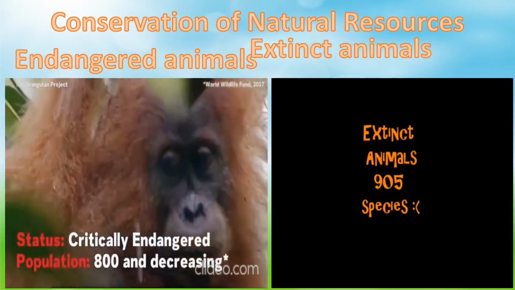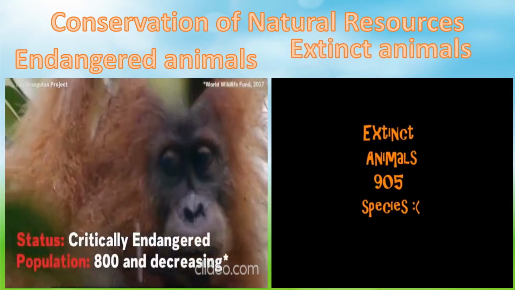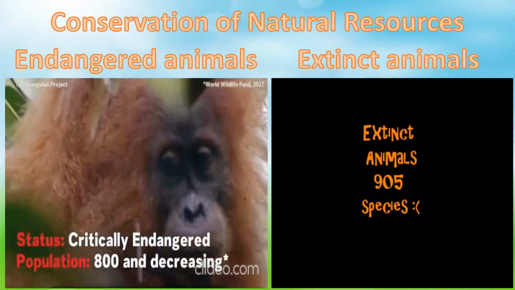Extinction of a particular animal or plant species means that a particular animal or plant is not alive anywhere in the world right now. They do not exist anymore or might have ended. All of you must have watched the movie Jurassic Park or The Lost World. Which animal did you all see in that movie? Yes, they are dinosaurs.